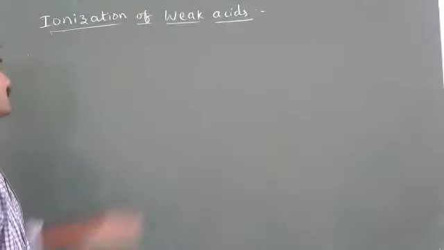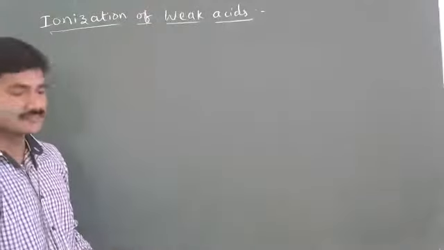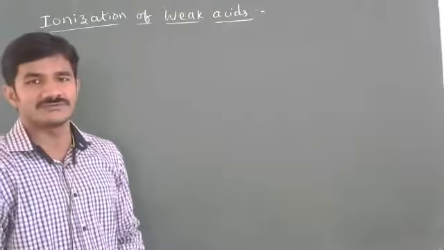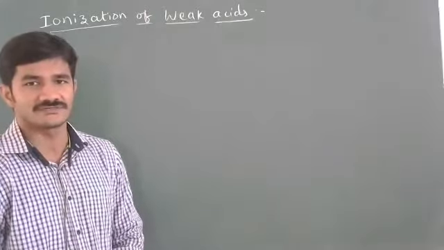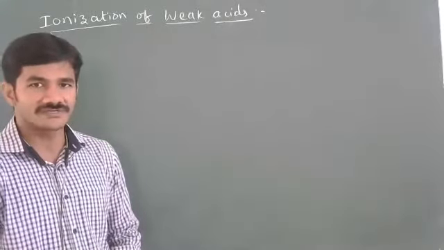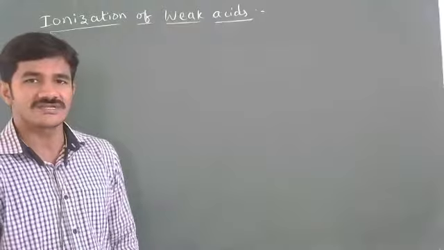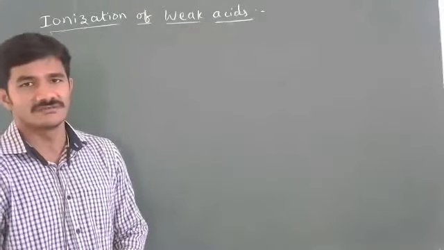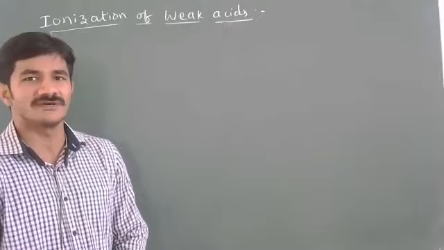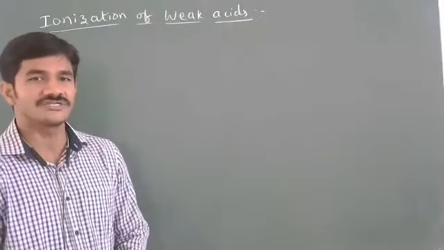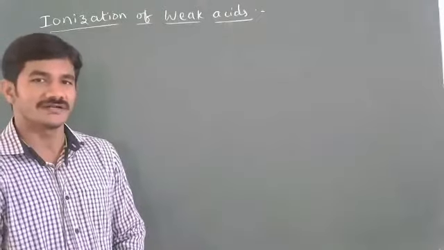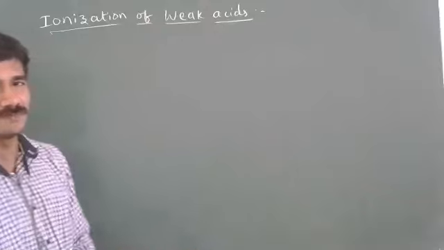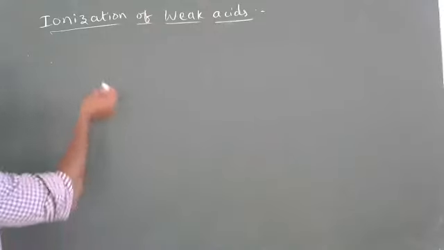So in this class, we'll discuss ionization of weak acids. Weak acids, I already told you, will not undergo complete ionization. Weak acids undergo partial ionization only. But strong acids undergo complete ionization. They can give complete ions. But weak acids do not undergo complete ionization. They undergo partial ionization. They form a reversible process. Forward and backward both will be possible for weak acids.